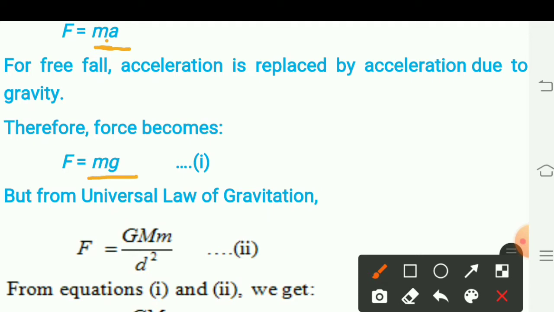Therefore, when any body is falling from a height by free fall, the force acting on the body by the earth, that is the force of gravitation, is the product of mass and acceleration due to gravity, and this product of mass and acceleration due to gravity is the weight of that body.